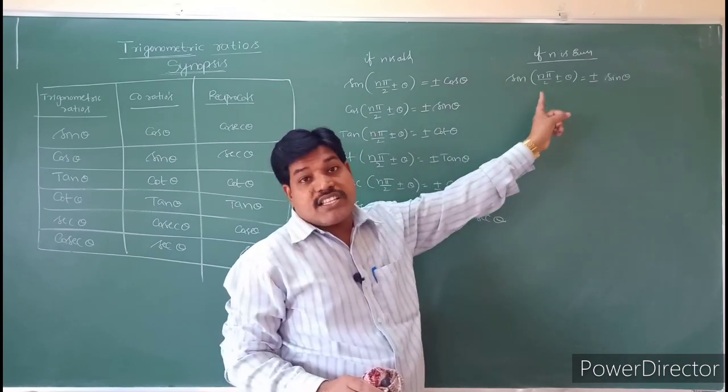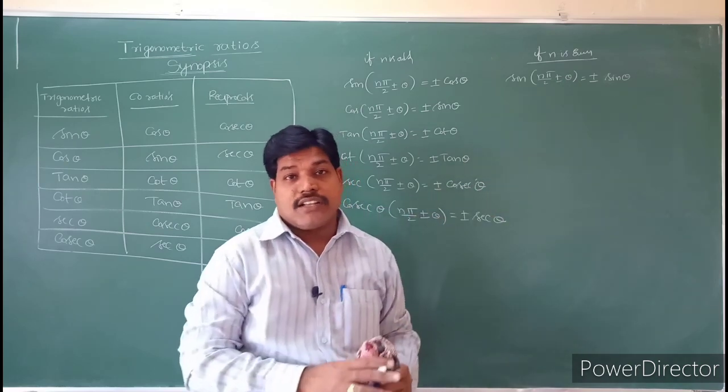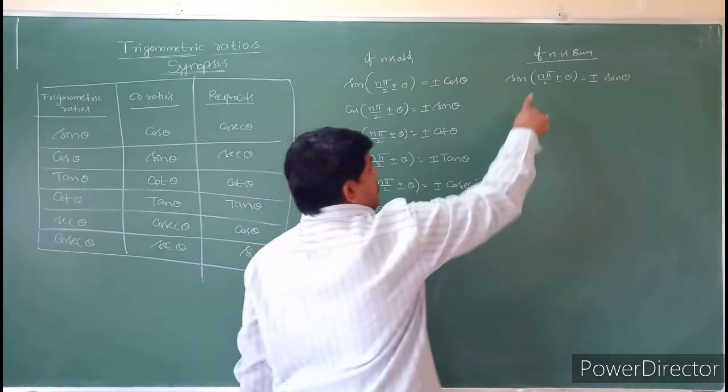If it is an odd multiple of pi by 2, it will take the co-ratios. Otherwise, it will get the same trigonometric ratio when n is even.